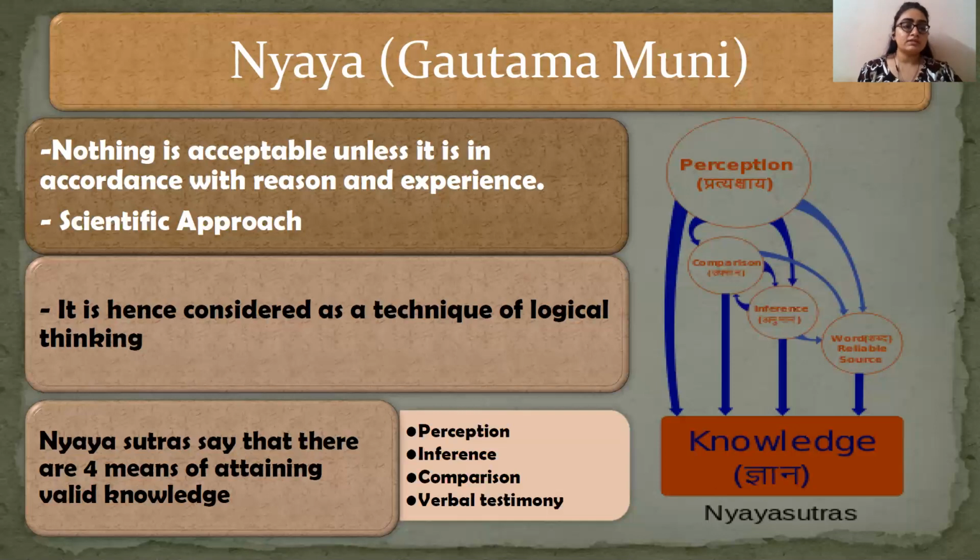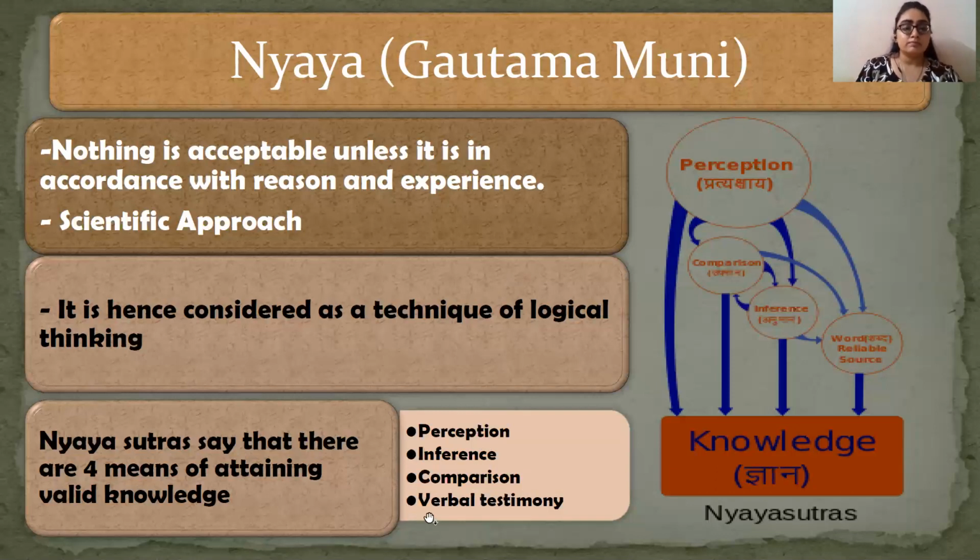Now, Nyaya Sutras say that there are four means of attaining valid knowledge. What are the four means of attaining valid knowledge? Perception, inference, comparison, and verbal testimony. Perception is your perception towards a particular thing, whether you believe the story or not. If you do not believe the story, then you have to draw an inference about it. Then you will compare it with other things, whether the particular thing is possible or not.